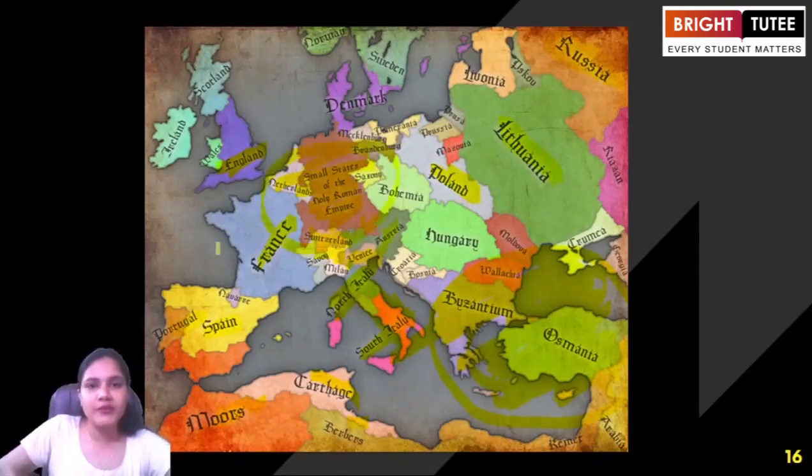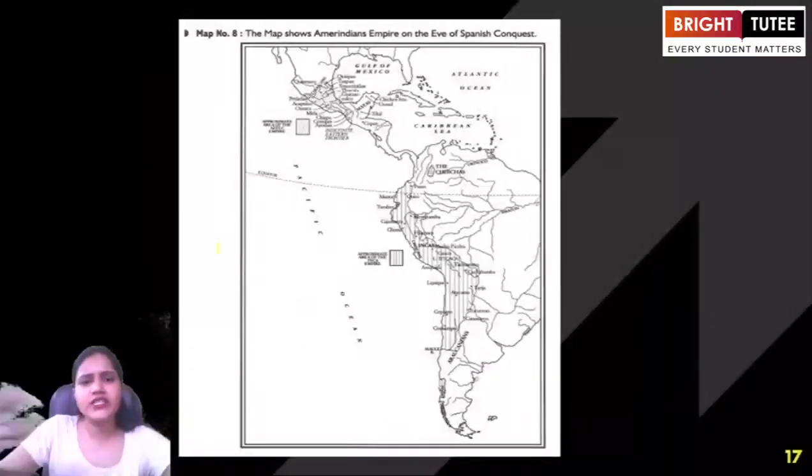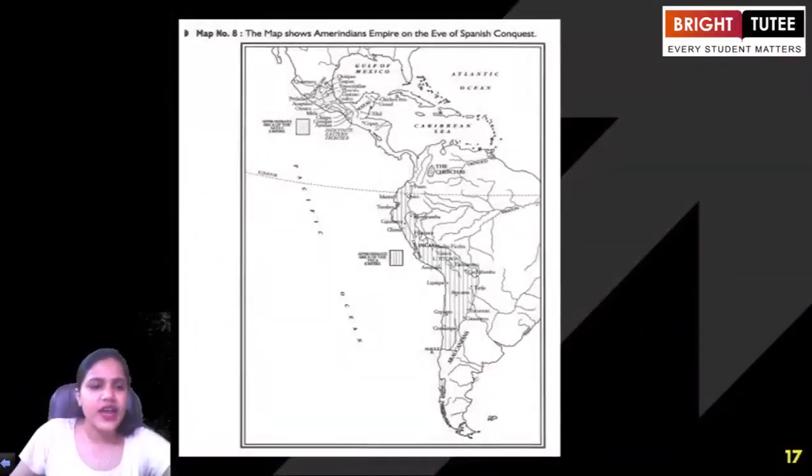So the Holy Roman Empire that existed during 1500 AD no longer exists here, right? Now let us try to understand the next map. This map shows the Amerindian empires on the eve of the Spanish conquest.